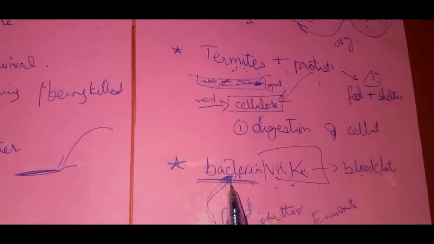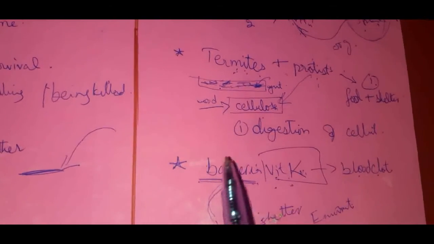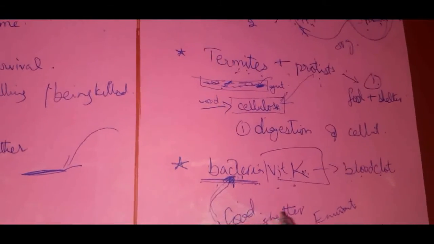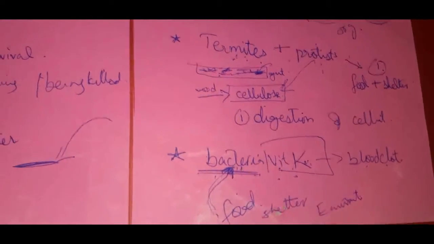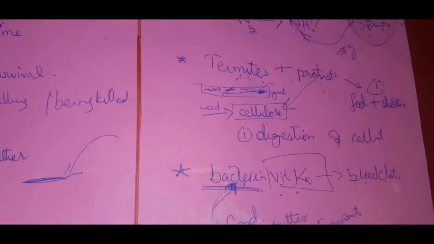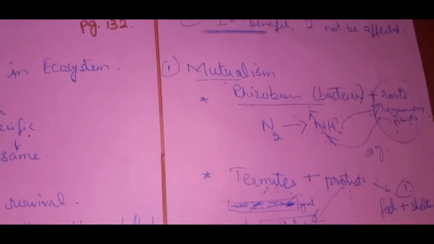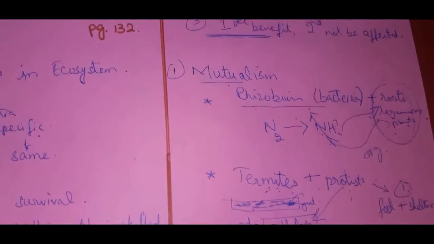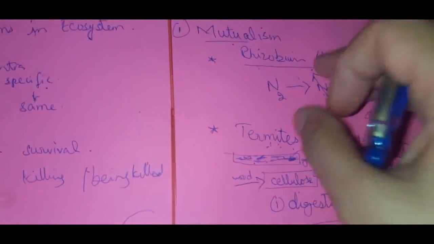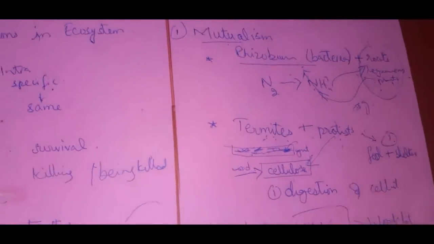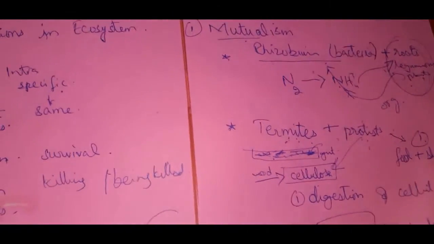That is provided to us by bacteria. And what in turn we give to bacteria is food and shelter. So this means that bacteria and we are playing a mutual role. Termites and protists are playing a mutual role. Similarly, rhizobium and leguminous plants are playing a mutual role. It's not only the case in all these three, but we can get more examples as well, right?